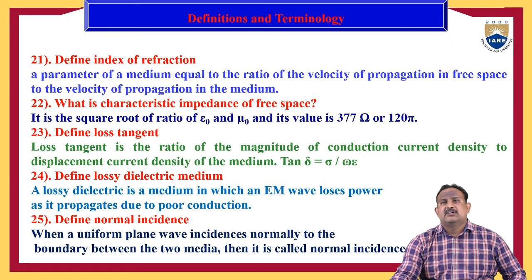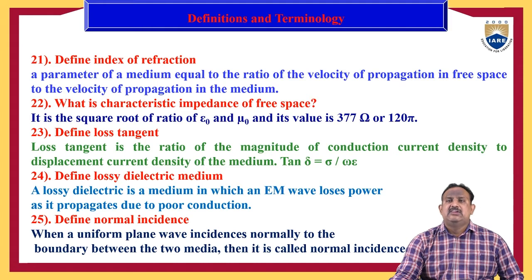Define index of refraction. A parameter of a medium equal to the ratio of velocity of propagation in free space to the velocity of propagation in that medium is known as the index of refraction. What is the characteristic impedance of free space? It is the square root of mu naught by epsilon naught, and its value is 377 ohms or 120 pi.